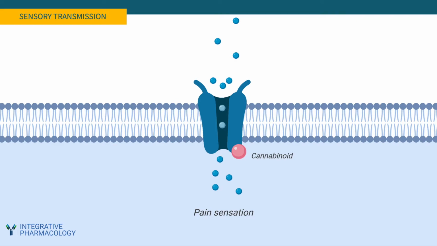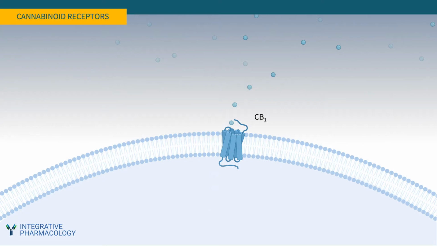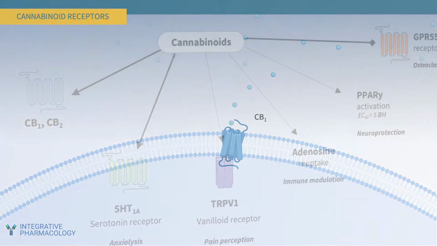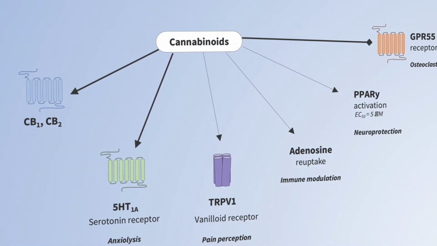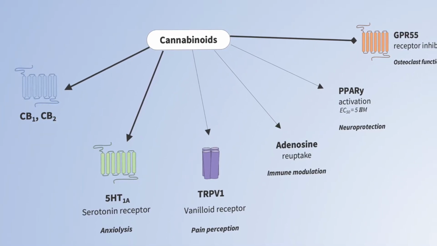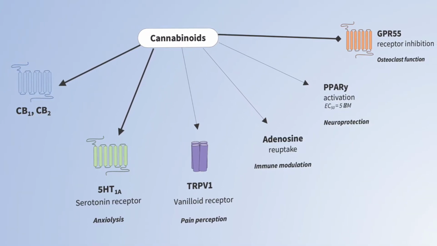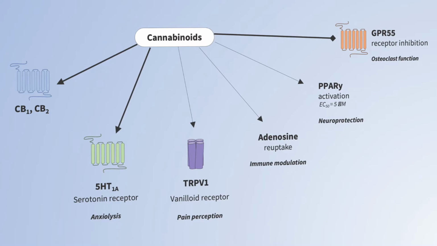Endocannabinoids can function at other receptors as well. For example, the endocannabinoids and certain phytocannabinoids can bind and desensitize an ion channel on certain neurons, known as transient receptor potential vanilloid type 1, formerly known as the vanilloid receptor type 1, and this helps reduce the perception of pain. The endocannabinoid field is moving beyond a historical focus on CB1 and CB2 and looking at a diverse complement of ion channels, nuclear receptors, other G-protein coupled receptors, and enzymes as very probable conduits for the actions of not only endocannabinoids, but some of the cannabinoids that we find in plants.